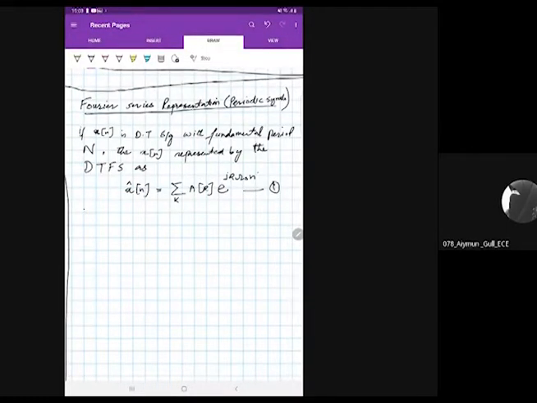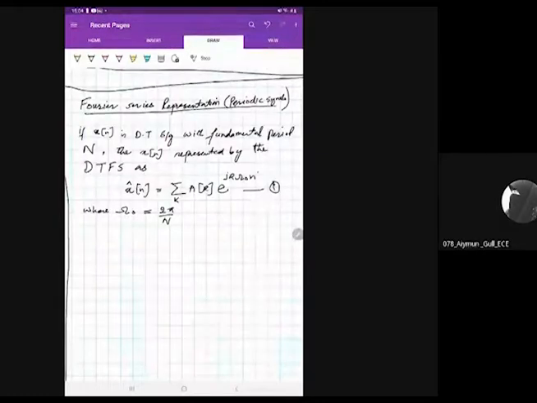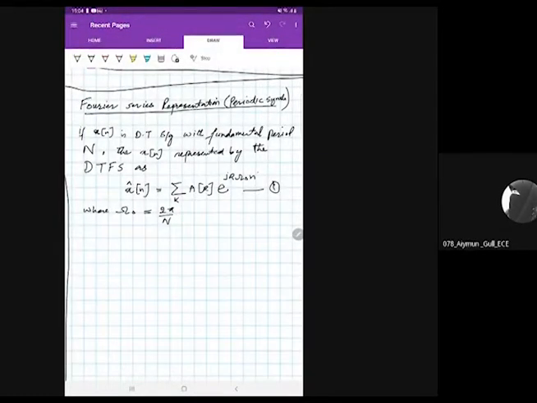In this term, what is omega naught? Omega naught is the fundamental frequency, and it is equal to 2 pi by N. Just as in our continuous time signal we used to say omega naught is 2 pi by T, here we have 2 pi by N because we have N samples in the signal. So omega naught equal to 2 pi by N is the fundamental frequency of x of n.